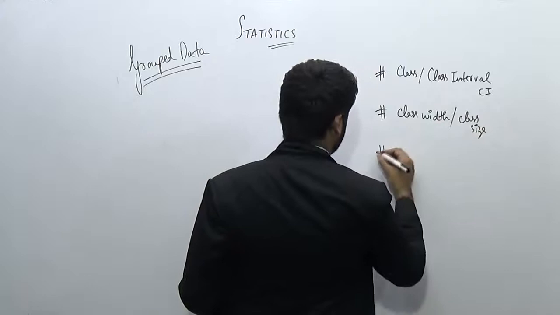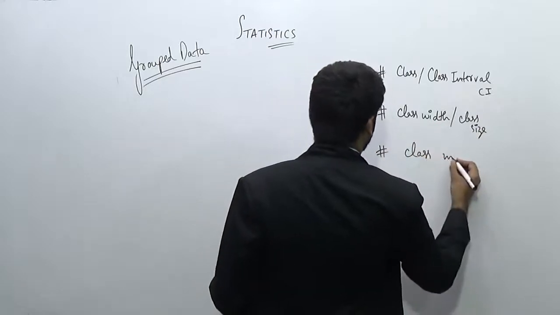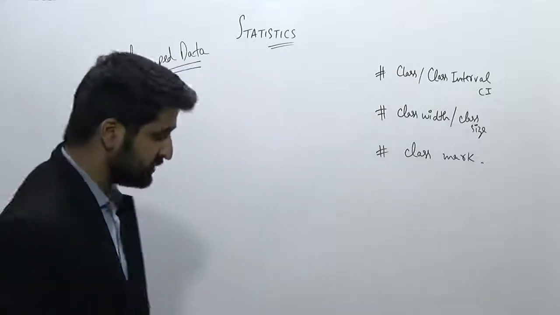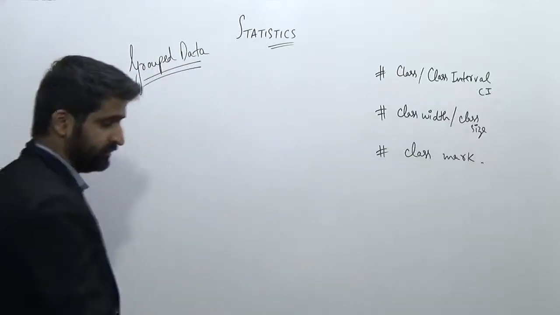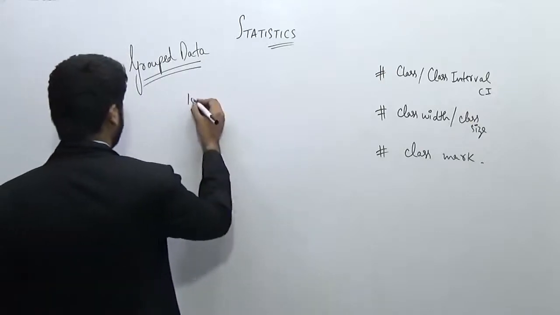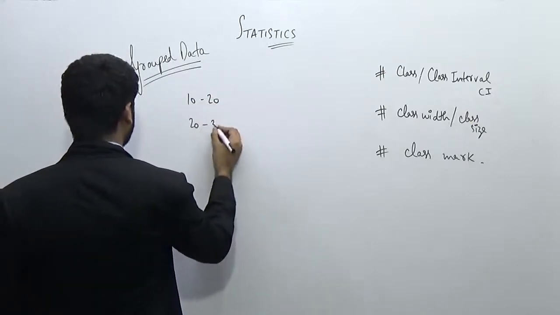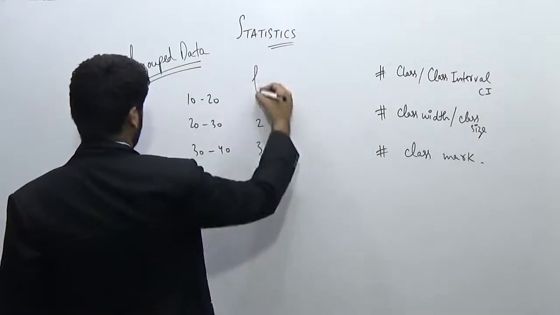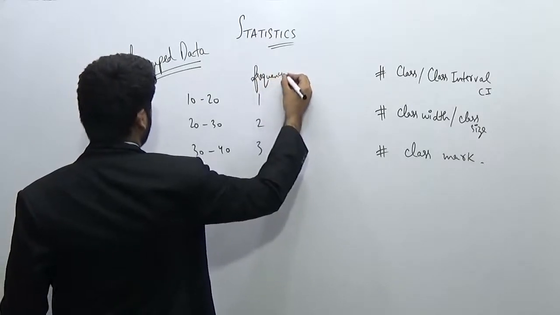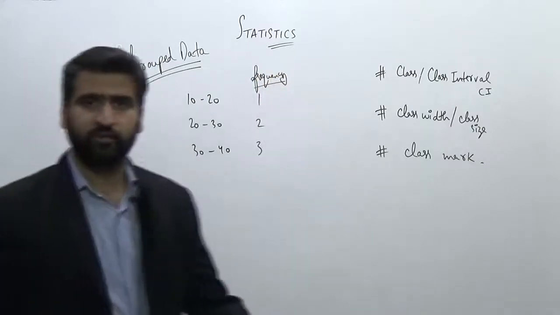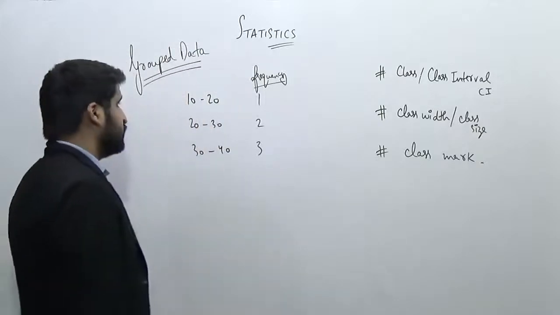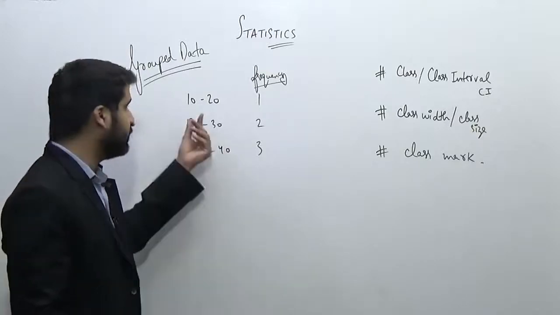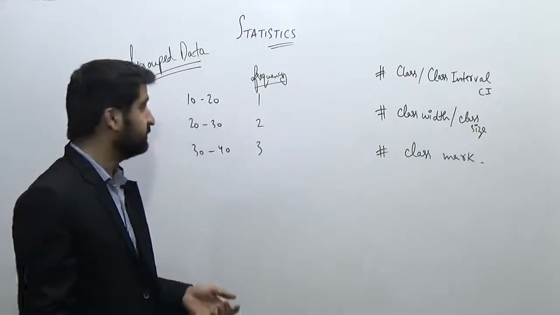And the third one is class mark. So we'll see step by step what is the meaning of all these 3 terms. Let's suppose I have data like this: 10 to 20, then 20 to 30, then 30 to 40, and the frequencies, or the count of marks here, are 1, 2 and 3. So 10 to 20 is the first class, or the first class interval, right?